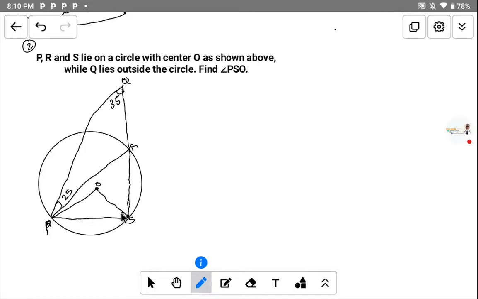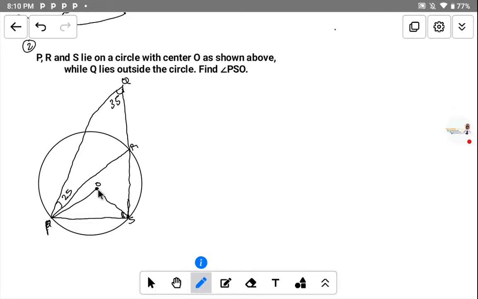Now the question: how do you attempt to solve this question? If you look at this diagram very well, you have to master it. If you look at this place, it is a chord. Here to this place is a chord. A line here to this line is also a chord, and also this line to this line is also a chord, because they are giving us a chord. P to R is a chord, and P to S is a chord, and also S to R is also a chord.